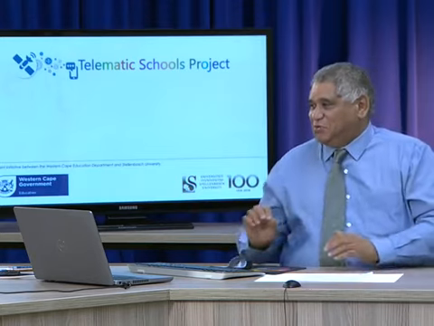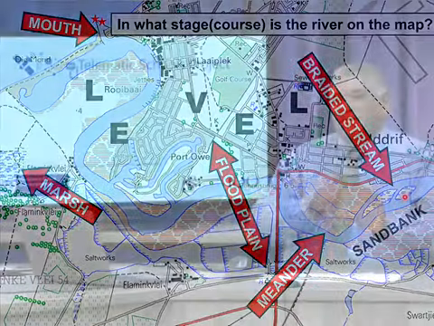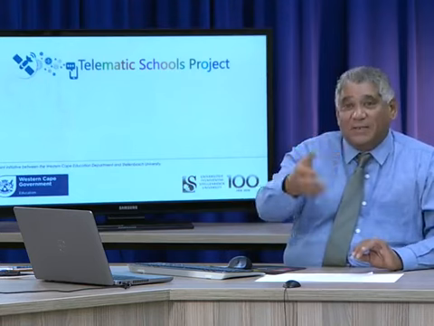The second question of geomorphology that I would like to share with you is very important. Perhaps the most popular question in Mapwork when it comes to geomorphology. That has to do with the following. In what stage or course is the river on the map? Now, there are 3 courses. Okay, the upper course, the middle course, and the lower course. And any one could be asked to identify.